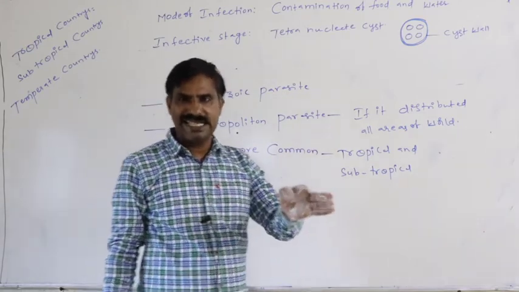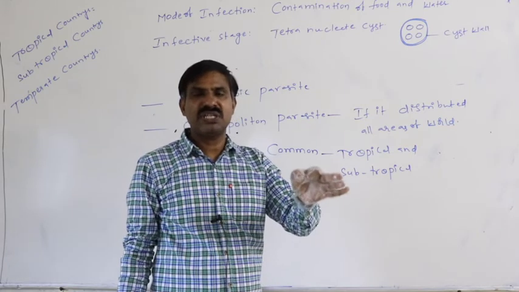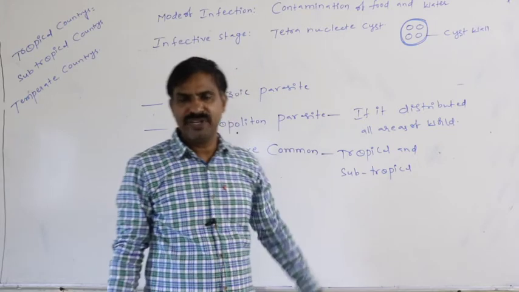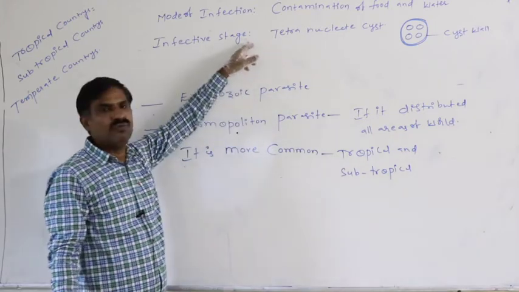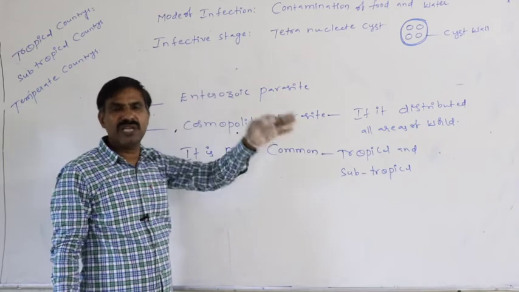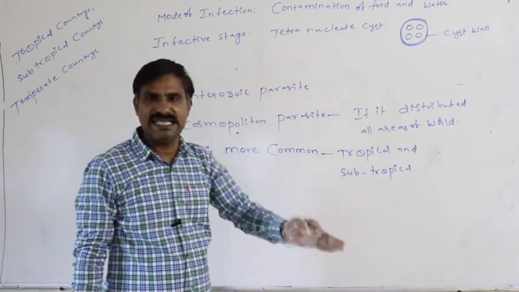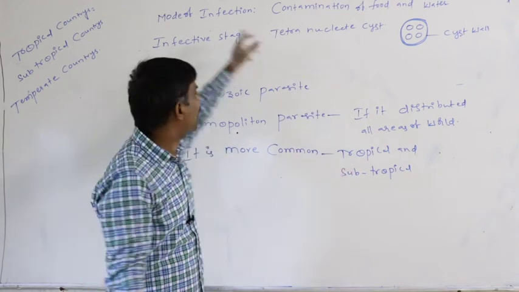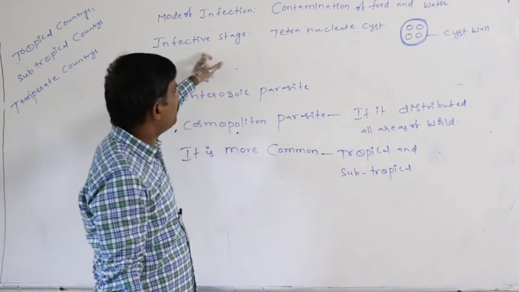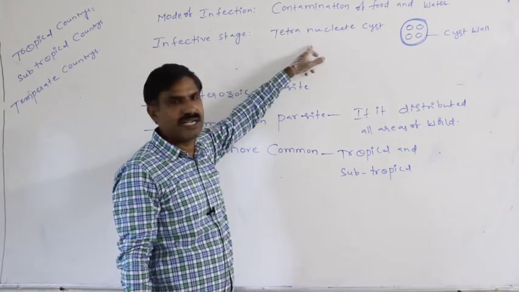Tetranucleate cyst is the infective stage of entamoeba into the healthy person. Infective stage means the form of the entamoeba that enters the healthy person to cause the disease. Definitely the infective stage of Entamoeba histolytica is the tetranucleate cyst.